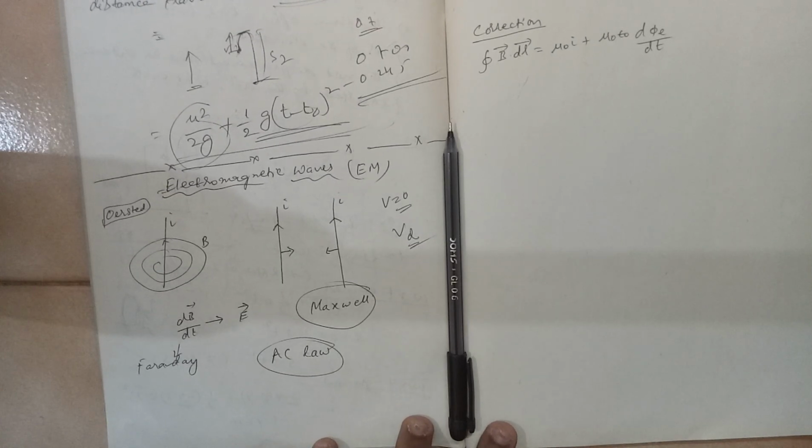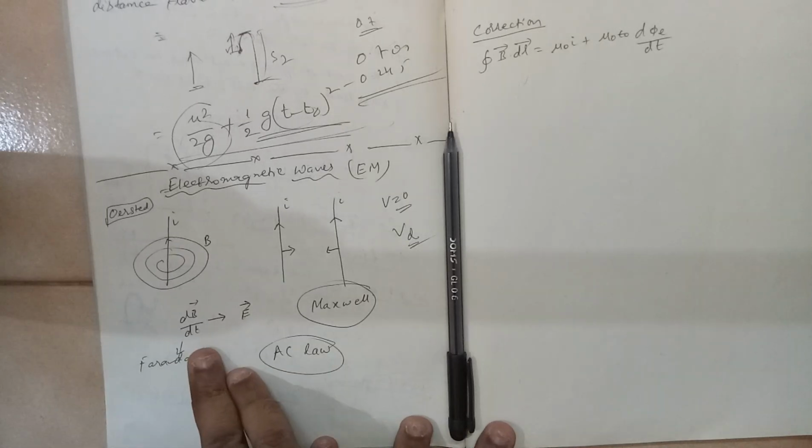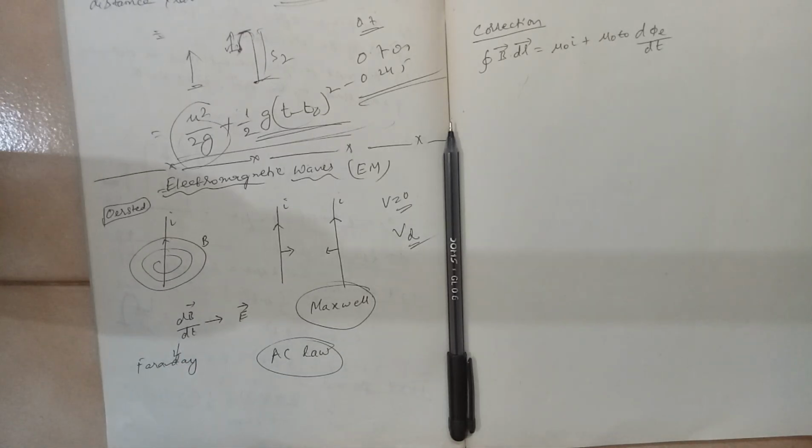We have also seen that if a time changing magnetic field is there, it creates an electric field. So basically when magnetic flux changes, flux means magnetic field lines passing through an area. The rate of change of this flux gives you the induced EMF, and that induced EMF gives you the induced current. This is basically the Faraday law, which we have seen in the earlier discussions.